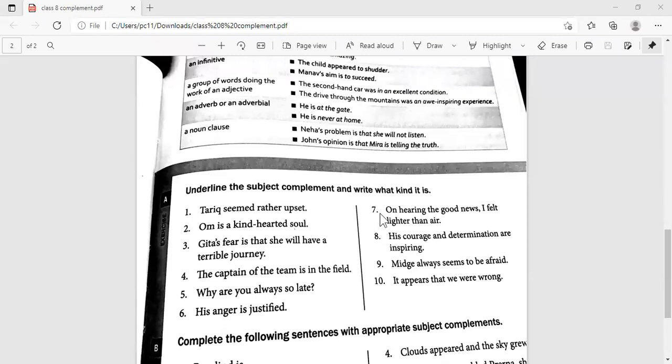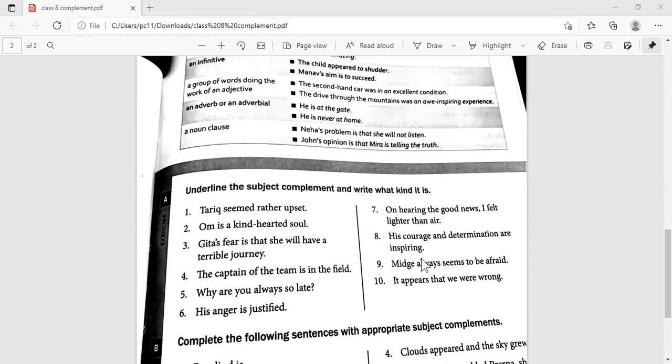On hearing the good news, I felt lighter than air. Geeta's fear is that she will have a terrible journey. What is her fear? She will have a terrible journey.